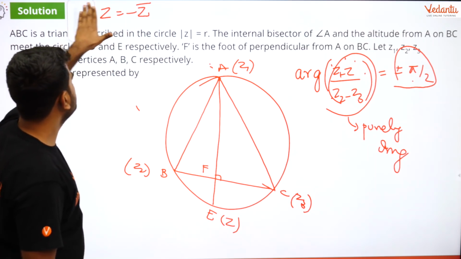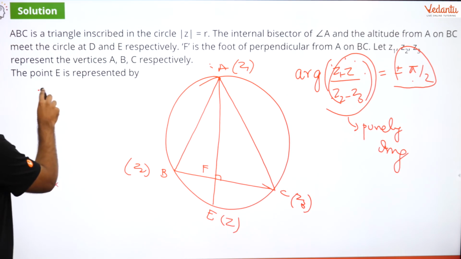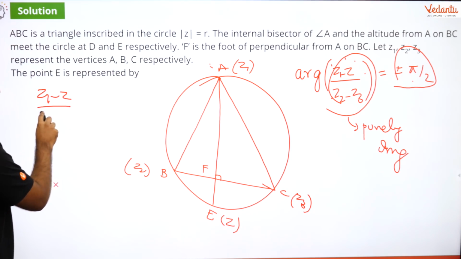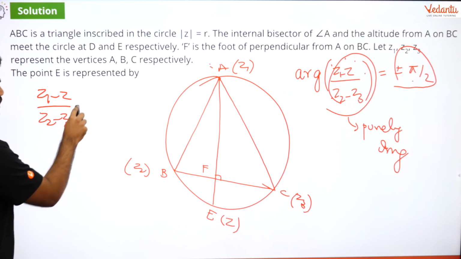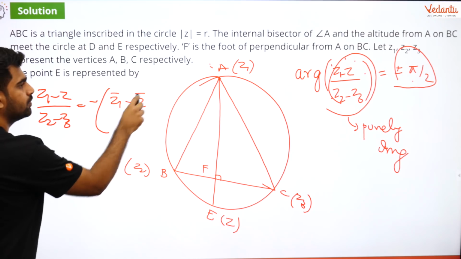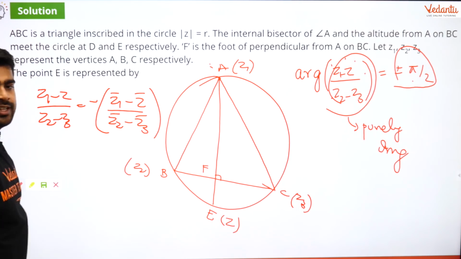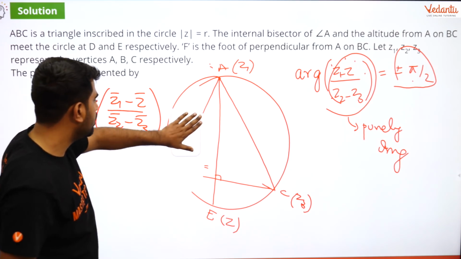Okay. So let me use that result over here to solve it. So what do I have? Z is equal to minus Z bar. That's it. I'll erase everything so that I'll have some space to solve.